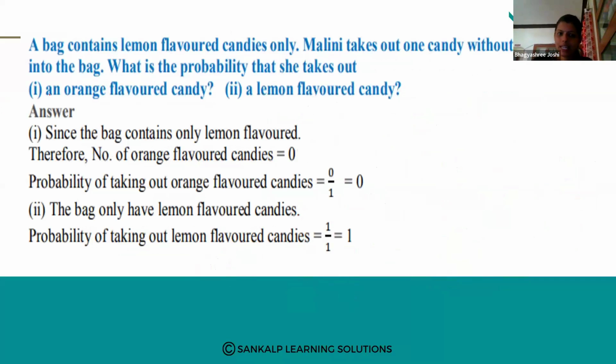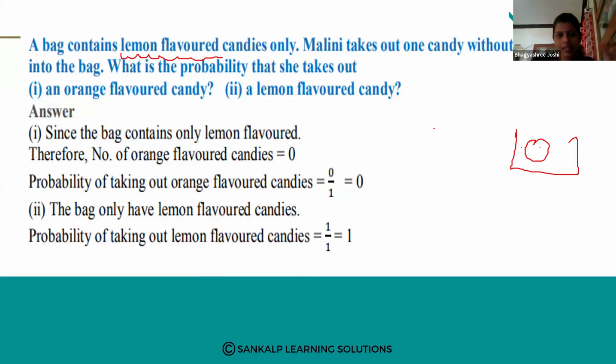A bag contains lemon flavored candies only. Okay, so this word "only" is very important. A bag contains only lemon flavored candies. Malini takes out one candy without looking into the bag. So there is one bag, and that bag contains lemon flavored candy. Malini takes one candy without looking at the bag. What is the probability that she takes out an orange flavored candy, a lemon flavored candy?